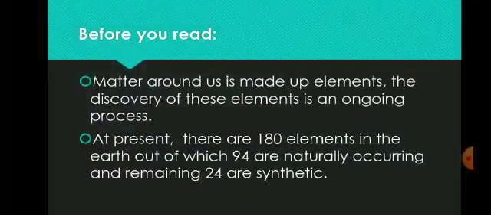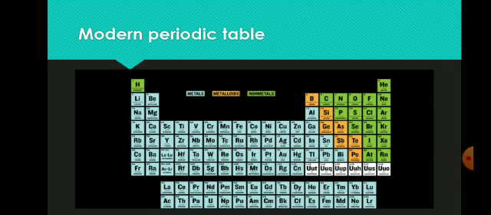Before starting this session, we have to learn some points so that we can understand this session easily. Matter around us is made up of elements. The discovery of these elements is an ongoing process. At present, there are 118 elements on the earth, out of which 94 are naturally occurring and the remaining 24 are synthetic. These days, we can see the modern periodic table.